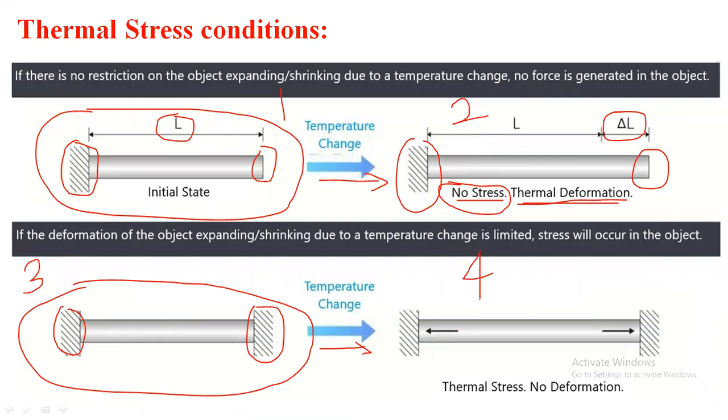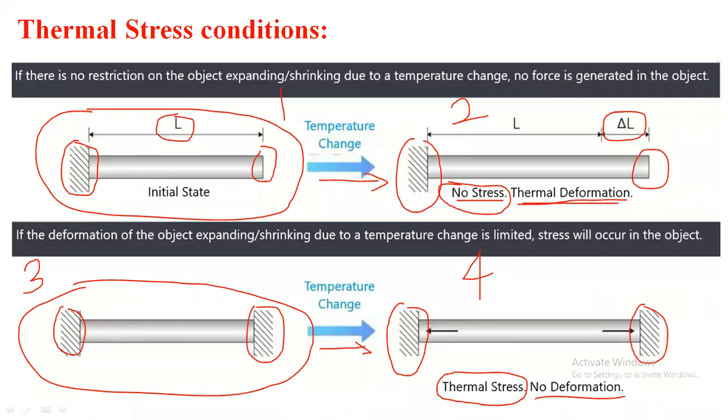You can see in figure number 4, as the rod is fixed from both sides, there is no thermal deformation, but there is a possibility of thermal stress. Means I can say that thermal stresses will be developed when there is a restriction to the deformation.